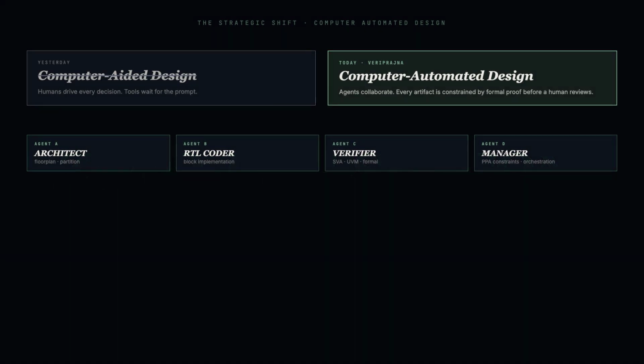Veriprajna is not a chatbot, it is a formal verification foundry, the speed of artificial intelligence with the certainty of mathematics. A chip designer can pick a chatbot and hope, or pick proof.